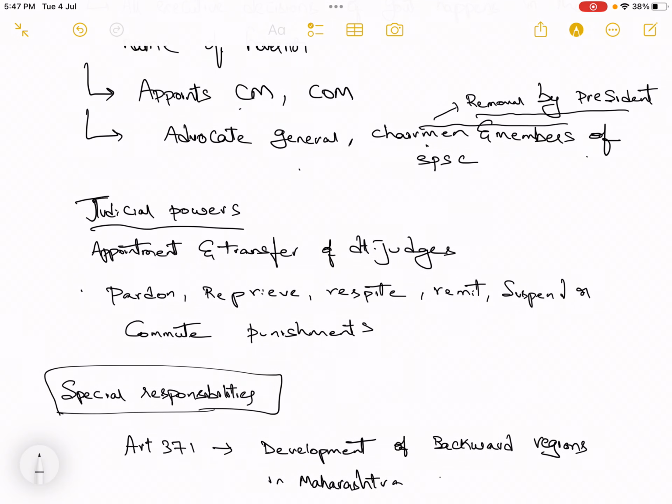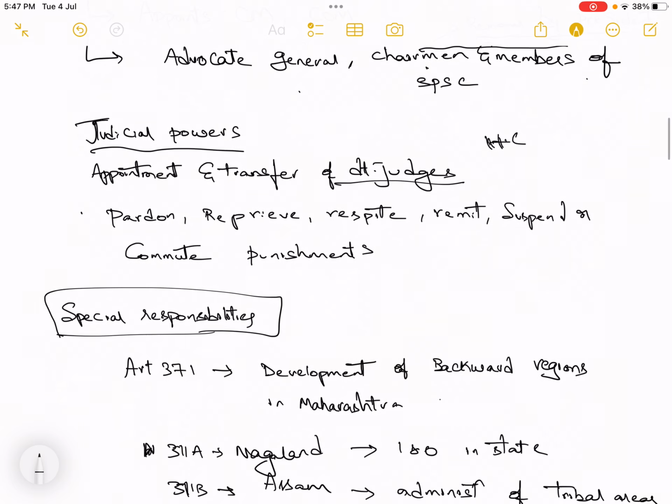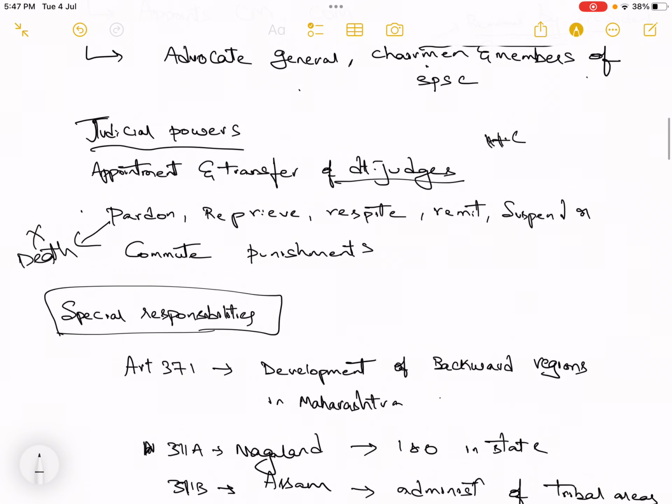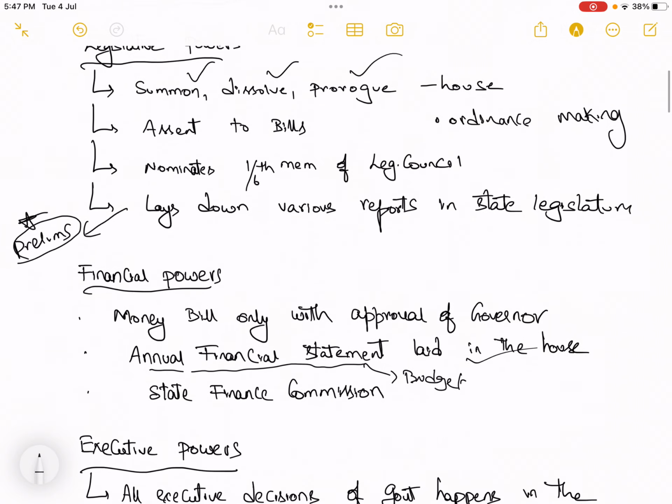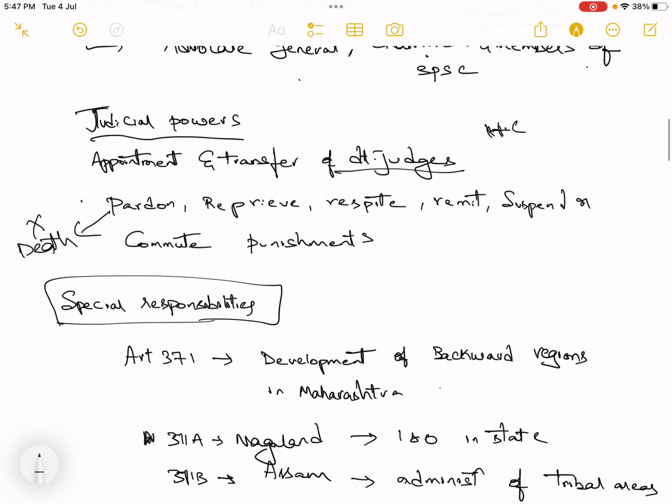Judicial power: appointment and transfer of the district judges. For the high courts, it is again the president. Pardon, reprieve, respite, remit, suspend or commute the punishment. Here pardon does not include the death sentence. Pardon means you are completely done, free of any liability. So this is not available for the death penalty. Apart from this, these are the regular powers and functions. You should write under these heads: legislative powers, financial powers, executive powers and judicial powers.